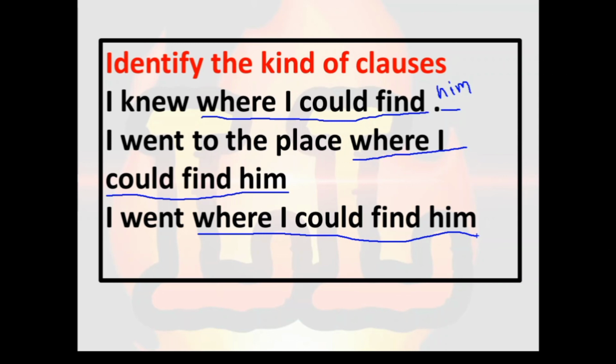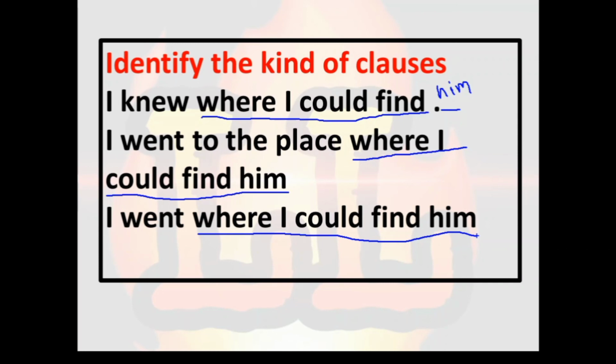What kind of conjunction is used in the clause is not important. What is important is where the clause is used and what work the clause does, and according to that we can identify the kinds of clauses.